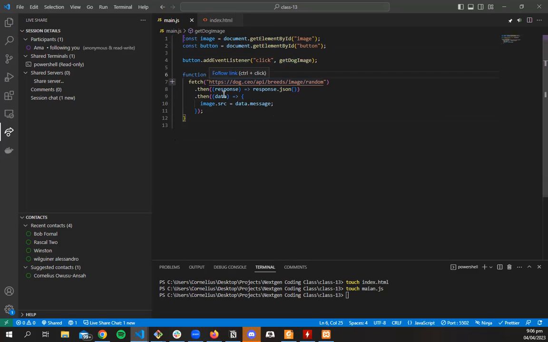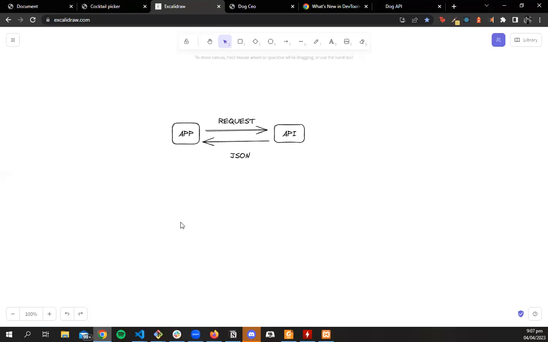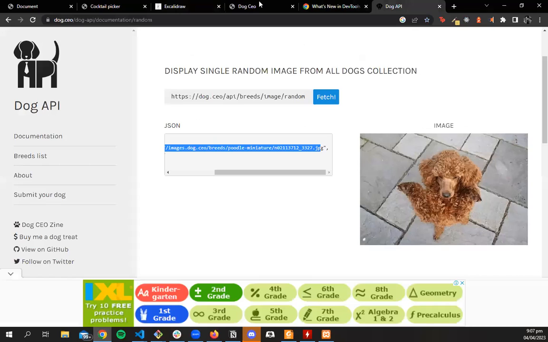And what our getDogImage is doing is that it makes a fetch request to the dog API. It passes the response as JSON. Then the data that we get back, there's a message data. So we want to grab our image in our HTML, grab the source, and set the source to the message. I guess they should have named it picture or something, it would have been easier. But then it's their API, we can't tell them what to do. So their API has a message, and the message is a link to a dog image.